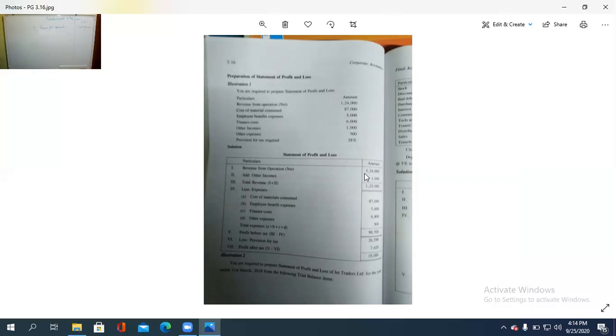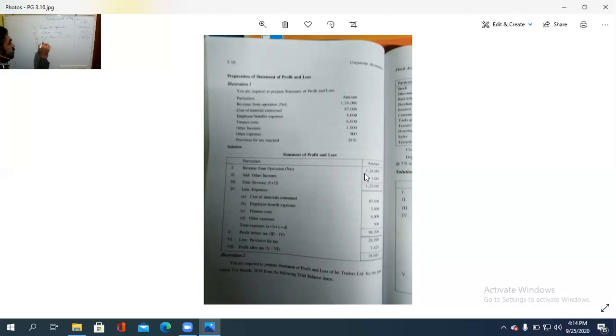Okay. What I told you, firstly, all the incomes are to be taken. So the second item is other income, isn't it? 1,000 other income. So total 1,25,000, isn't it? So that is the total revenue, 1 plus 2. In this way only you need to do. Then this is the third item.